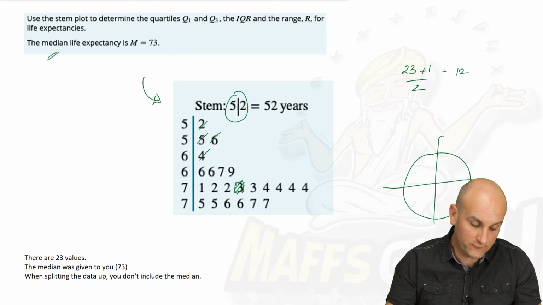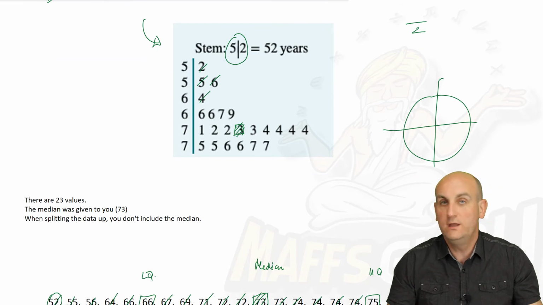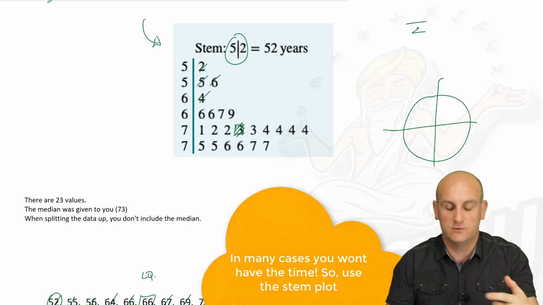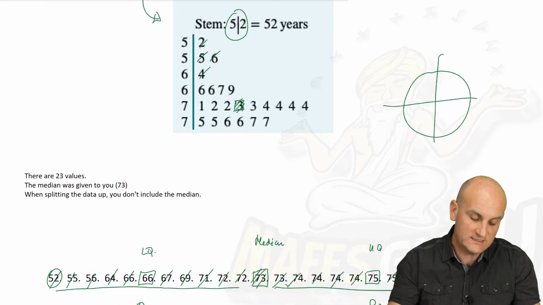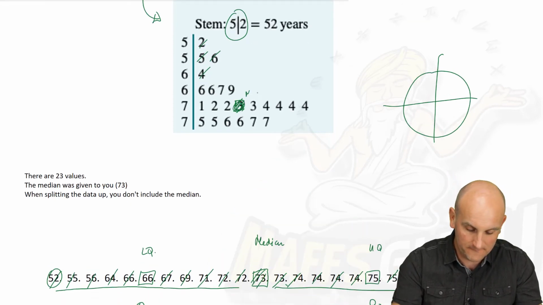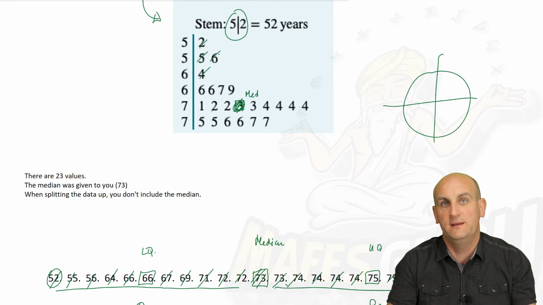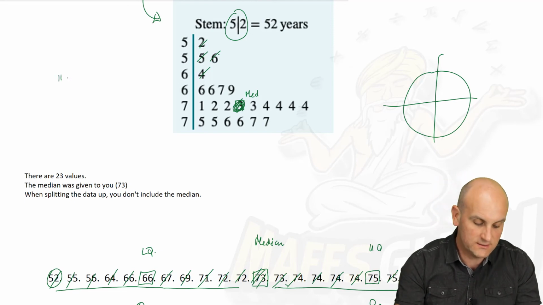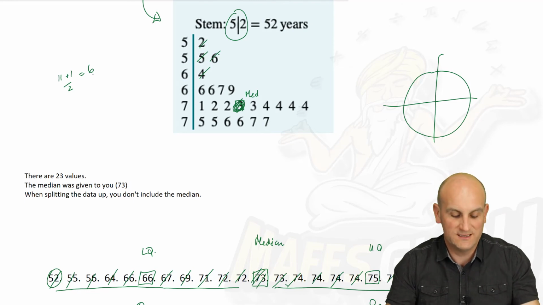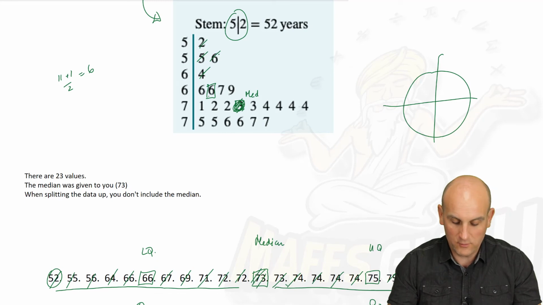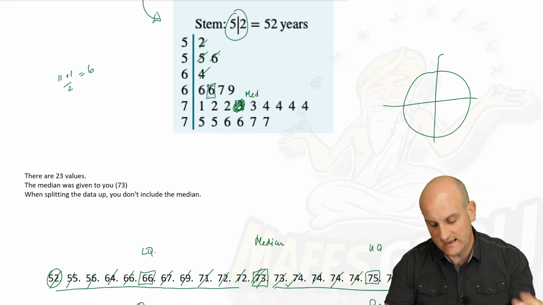Now, you didn't have to write out all that data. We could have used that stem and leaf diagram, or that stem plot, because again, when I split my data here, this was my median. What could I have done? 1, 2, 3, 4, 5, 6, 7, 8, 9, 10. There are 11 data items on the left of my median. So 11 data items, add the 1 divided by 2 tells me that my lower quartile would have been the 6th number. 1, 2, 3, 4, 5, and 6. And lo and behold, 66 is what we wanted.